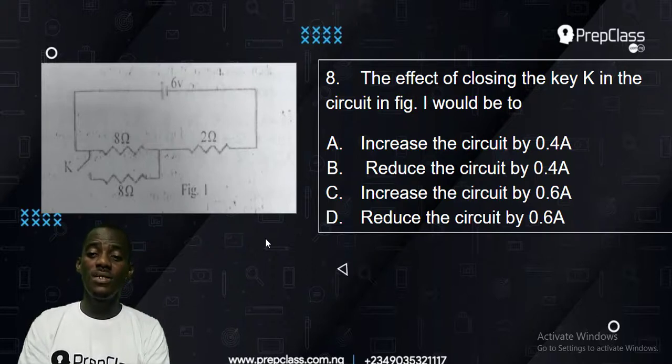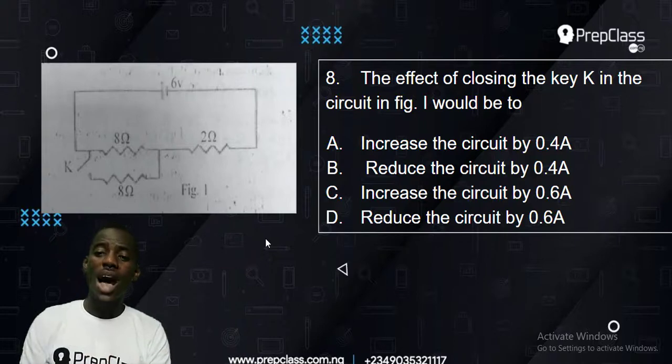And D said reduce the circuit by 0.6 ampere. Now this you can see ampere is in the option there. That means this question is really asking you to find the total current, right? Now look at the question there.